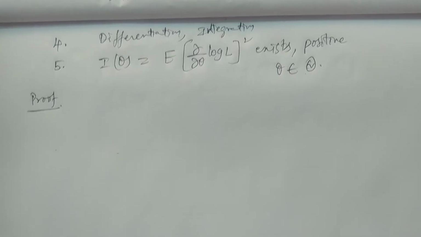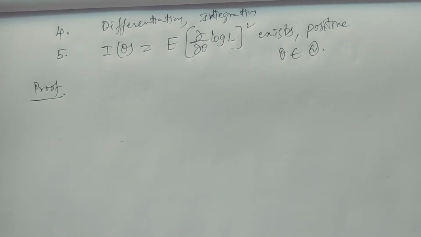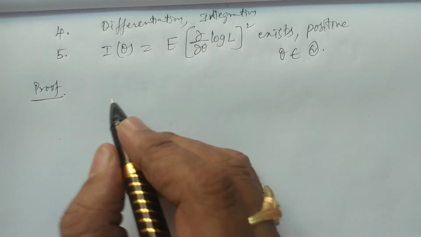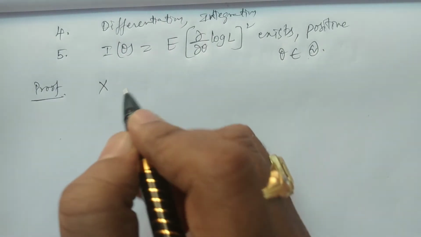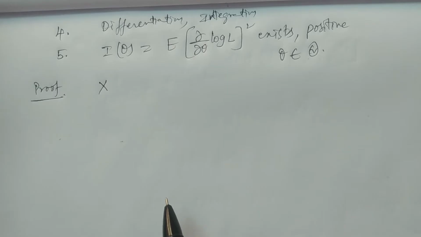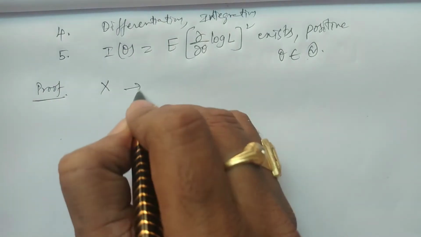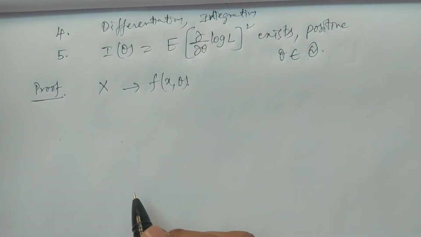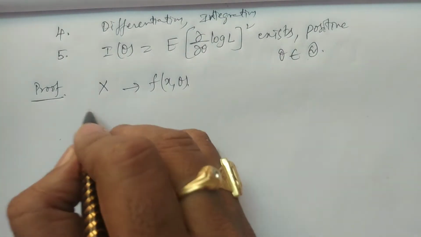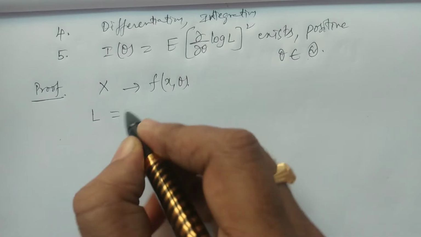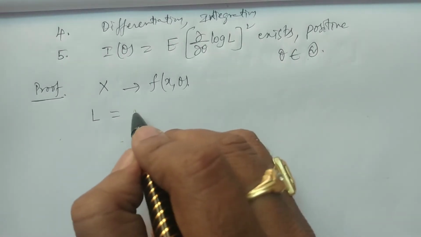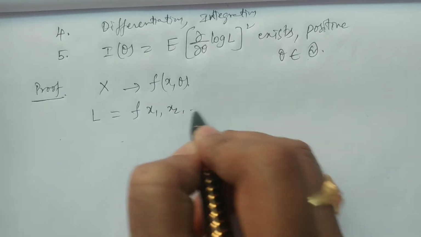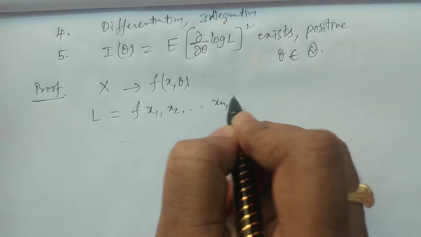First of all, let X be a random variable, which takes the values x1, x2, and so on xn, and has the probability function f of x comma theta. Let us consider the likelihood function L equal to f of x1, x2 and so on xn, theta.